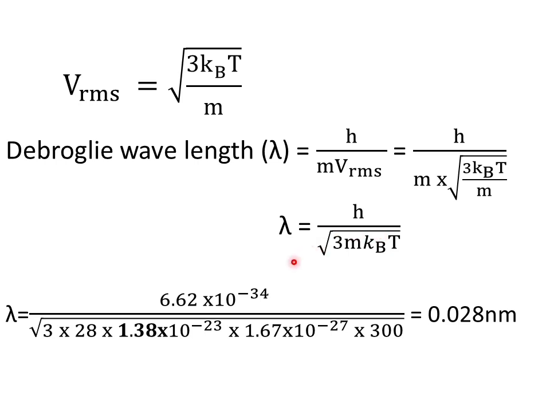In the denominator we have 3, mass m 28 into 1.38 into 10 raised to minus 23, kB 1.67 into 10 raised to minus 27 and T 300. On calculating, we get lambda equal to 0.028 nanometer.